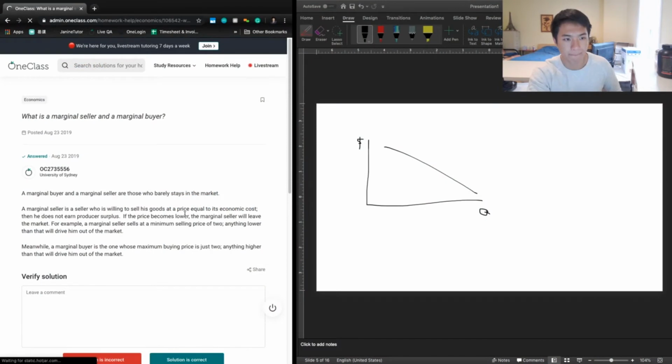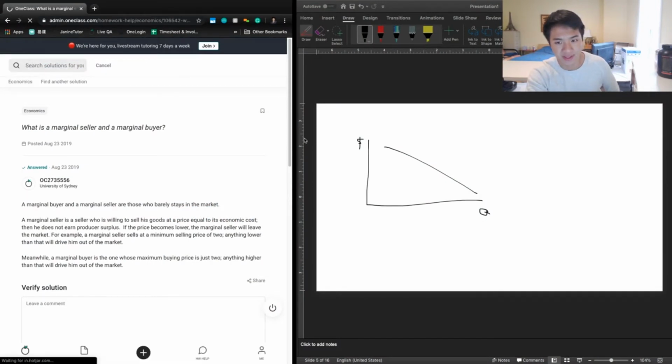So the next question says, what is a marginal seller and a marginal buyer? This goes on the idea of economics of thinking on the margin. What we're really thinking here is, for a marginal seller, who is the last seller who is willing to sell at this price? Who's barely willing to sell because they basically earn no producer surplus from selling this good.